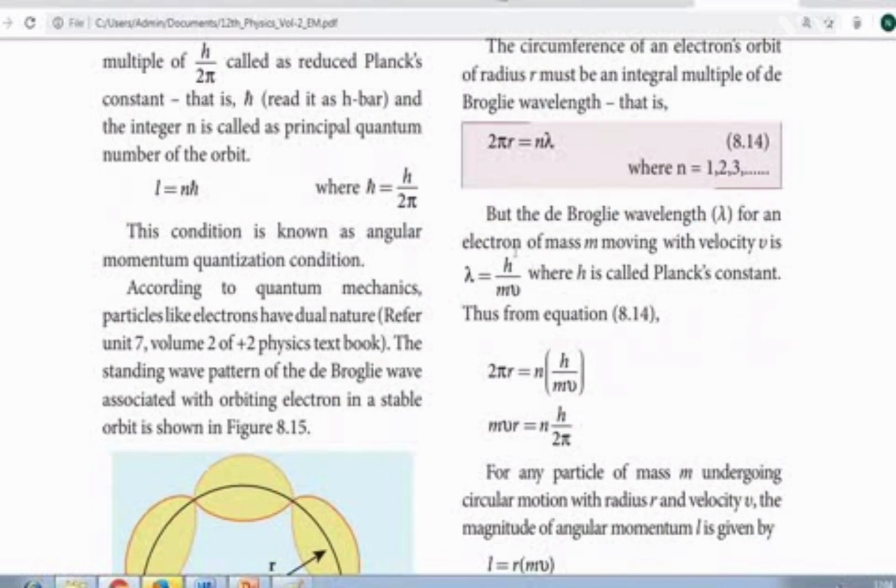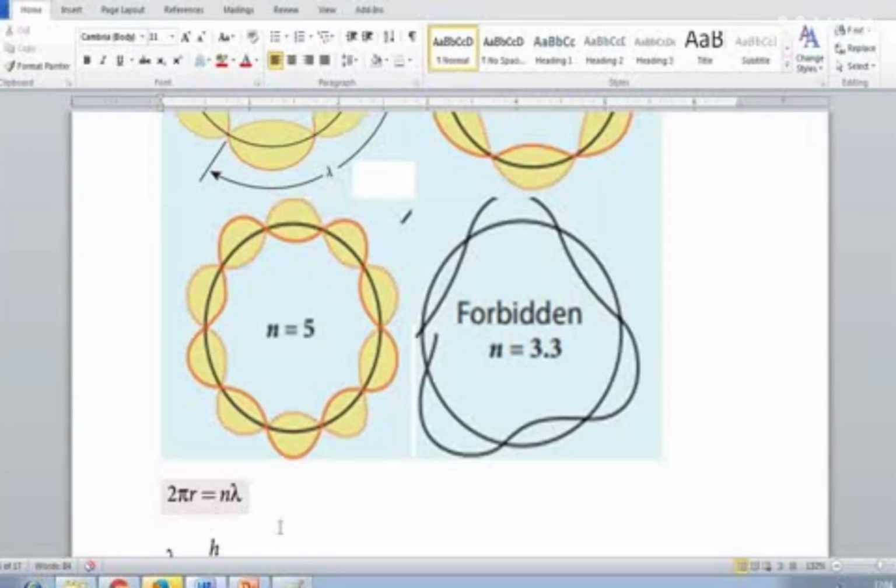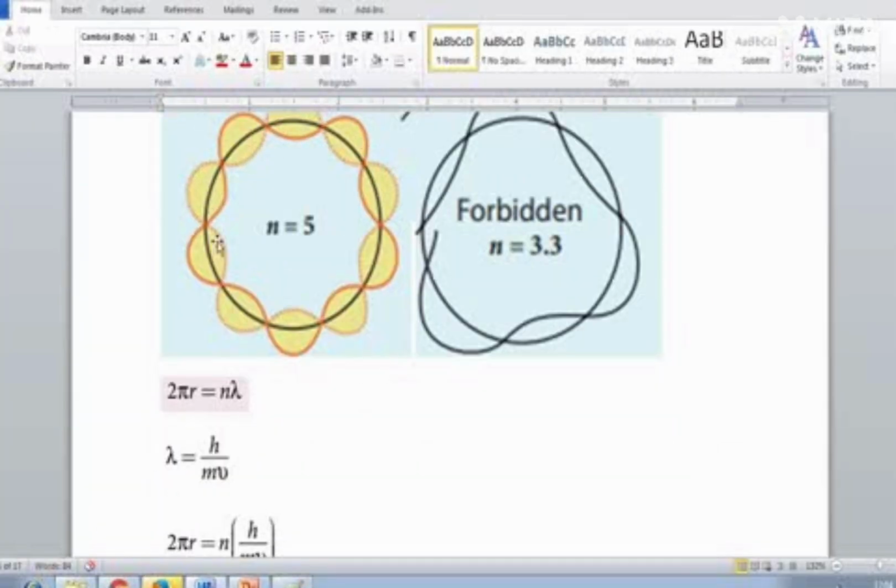Now we are going to prove the Bohr atom model. How do we prove it? Let us see. Electrons revolve around the nucleus in a circular orbital. So the path traveled by the electron in a circular path is equal to 2 pi r. So 2 pi r is equal to the wavelength times the number of waves. If there are 5, then 5 lambda. Suppose it is 3, then 3 lambda. So you can write 2 pi r is equal to n lambda, where commonly n equals 1, 2, 3, 4 like that.